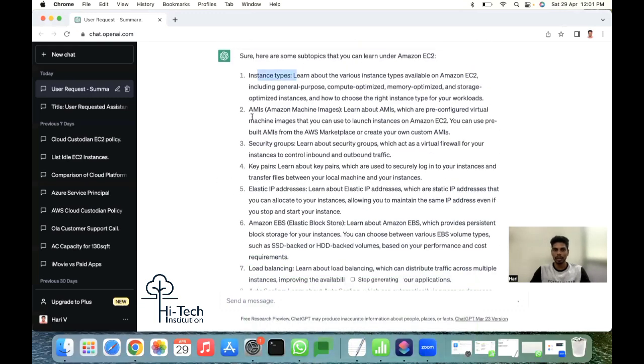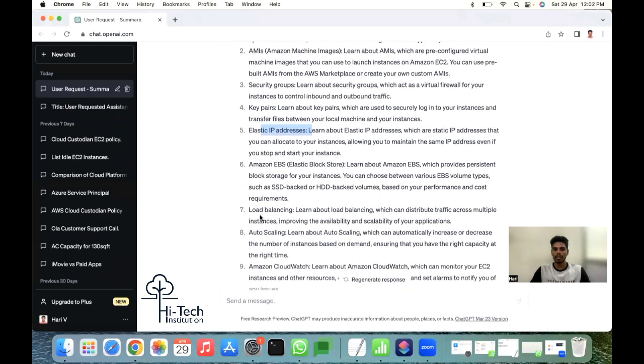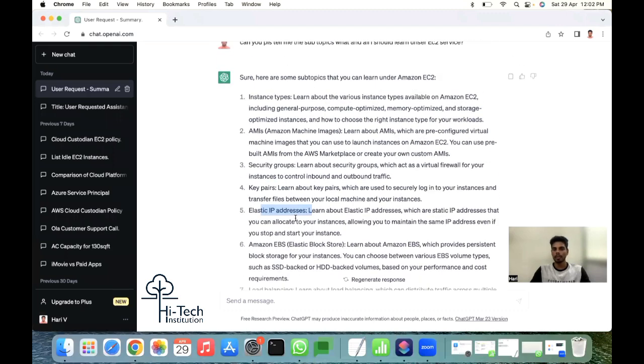See what are the subtopics. You need to learn about instance types, AMIs, security groups, key pairs, elastic IPs, Amazon EBS, load balancing, auto scaling, Amazon CloudWatch. So all those things, right? Under EC2, you have to be familiarized with. So we can start.